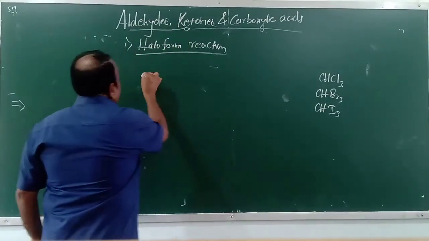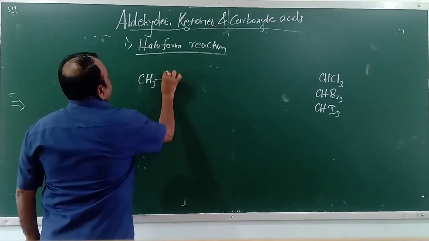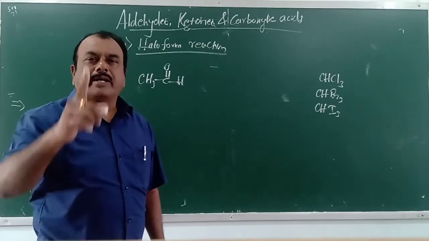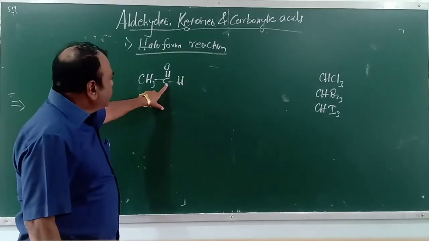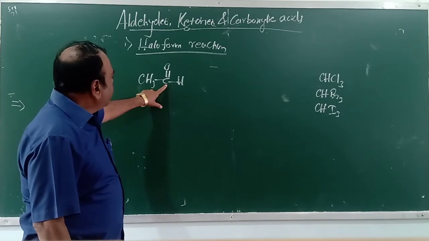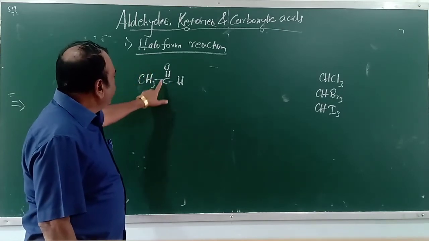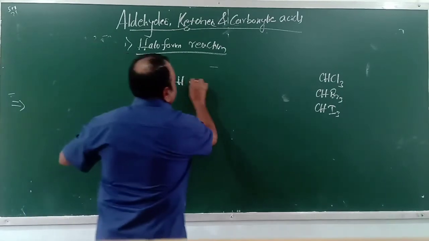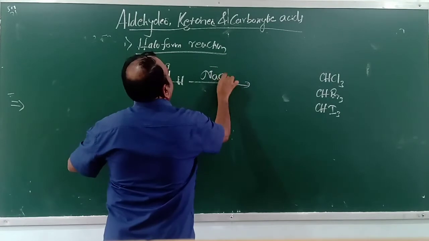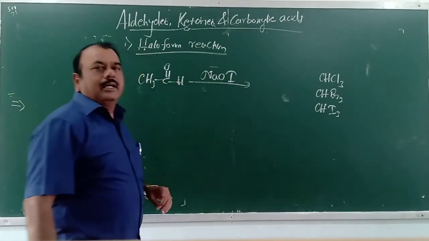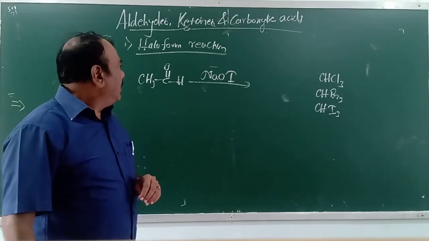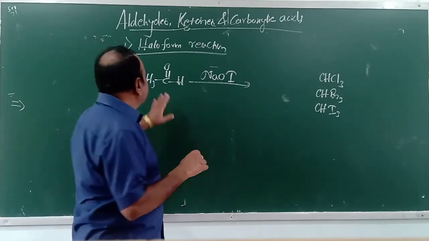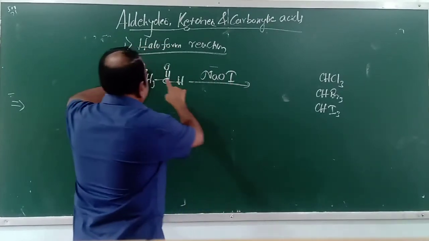Means aldehydes, say for example CH3CHO, acetaldehyde. This is the carbonyl carbon atom. This carbonyl carbon atom is bonded to a methyl group. Such aldehydes, when treated with sodium hypoiodide, these compounds convert into haloforms.